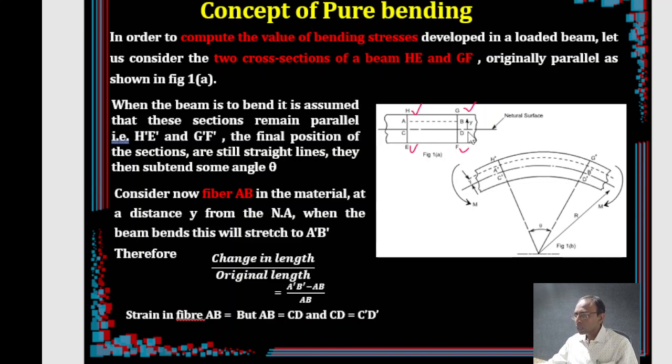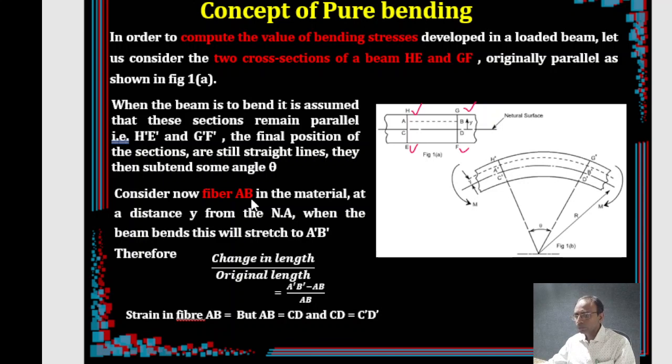So remember, here in the derivation, our primary concern is to calculate the strain. From the strain, these are the three steps: strain calculation, then come to the stress calculation, then come to the moment equation. Because ultimately we are interested to calculate the amount of moment developed, because that's what we are applying. So finally we want to calculate the moment capacity of the section. Okay, so let's start the first step, that is calculation of strain, in this fiber AB. So let us start that.